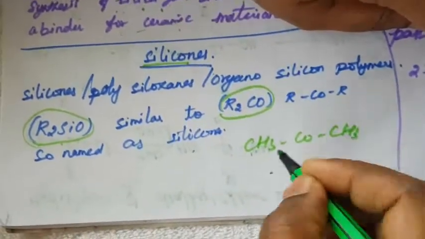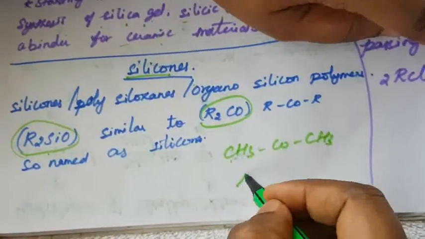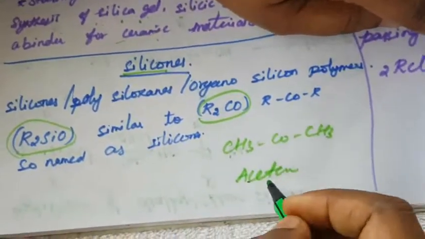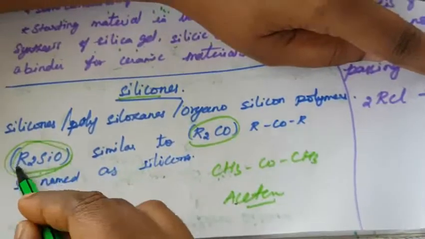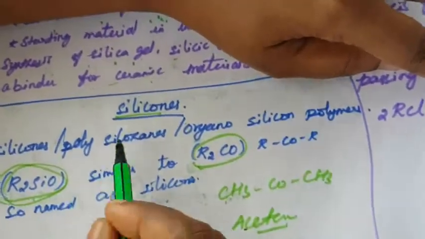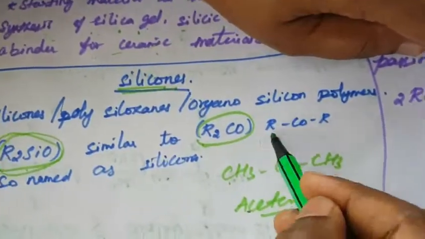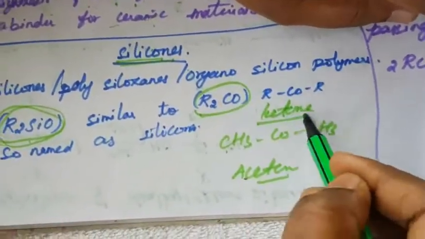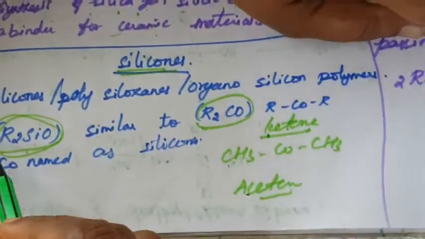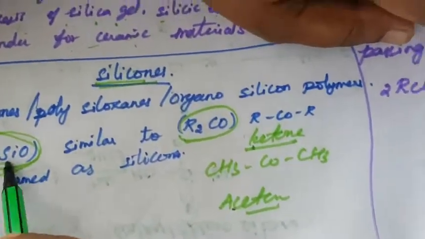CH3COCH3. This is propanone, or acetone. The compound name is acetone. Here it looks like a ketone compound, so it is called silicones. This is the ketone general formula. So it looks like a ketone compound, meaning it is called a silicone compound, R2SiO.